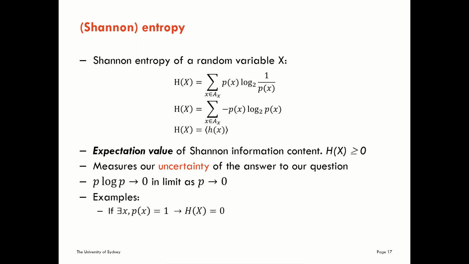We can look at some simple examples here. If there is one symbol that has a probability of 1 of occurring, that means we only ever see that symbol, then obviously we have no uncertainty in what we're going to read from the variable. So therefore the Shannon entropy in this case is exactly equal to 0.